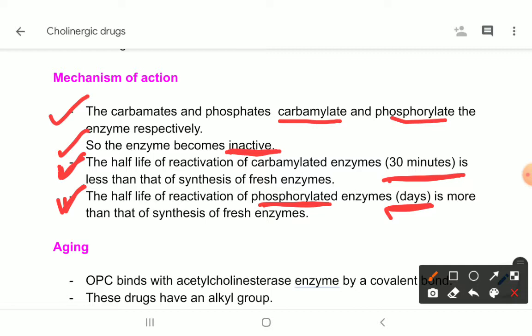Carbamylated enzymes can be freed. These are not permanently damaged. These are freed after a few minutes or few hours. They are retrieved. But the phosphorylated enzymes cannot be retrieved. They are lost permanently, they are damaged permanently. So this is the difference.